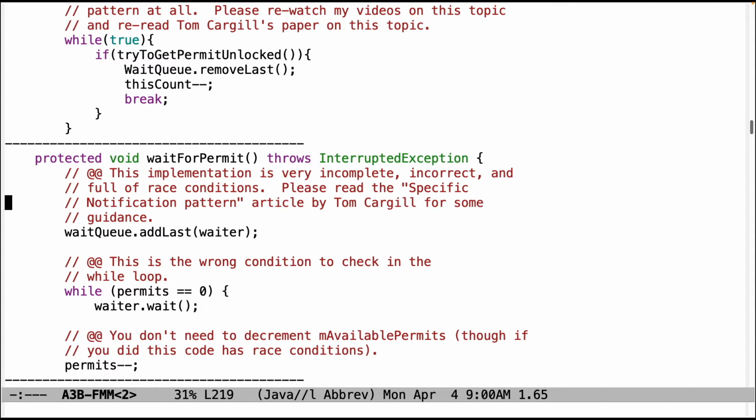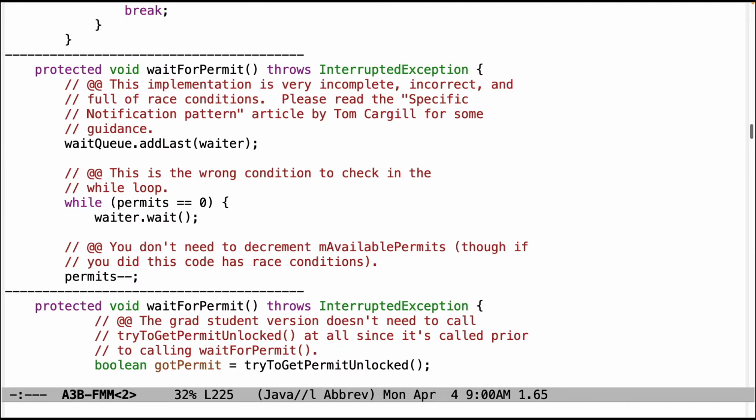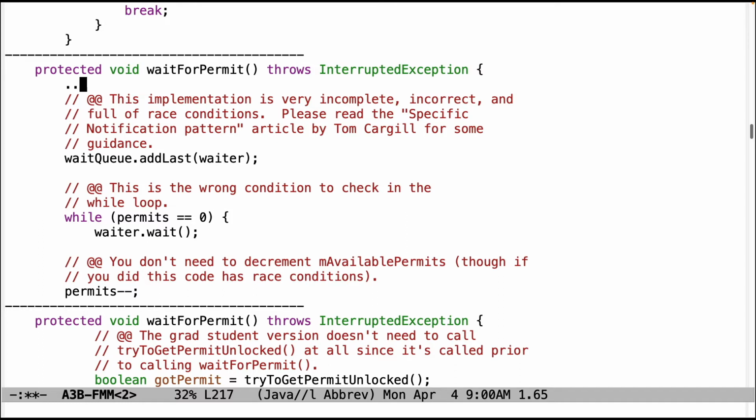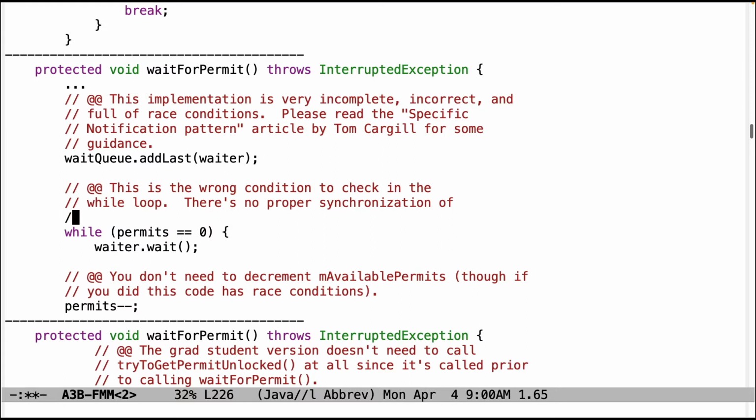This particular solution is also very incomplete. There's a race condition here again. You're not synchronizing things. This is the wrong loop condition to check in the while loop. You want to be checking the mReleased field in the waiter, and the wait call here is fine, but you need to make sure you call it in the loop correctly. The other problem here is there's no proper synchronization of the waiter. So before you can wait on something, you need to first have synchronized with it. So make sure you synchronize that properly.